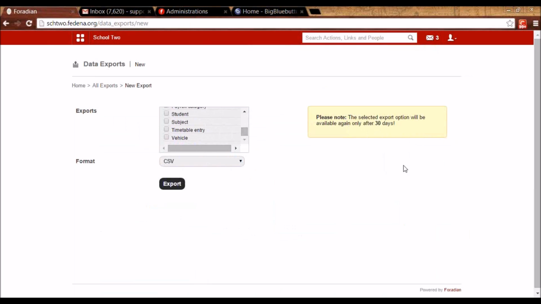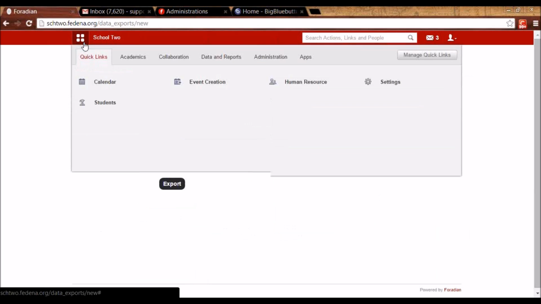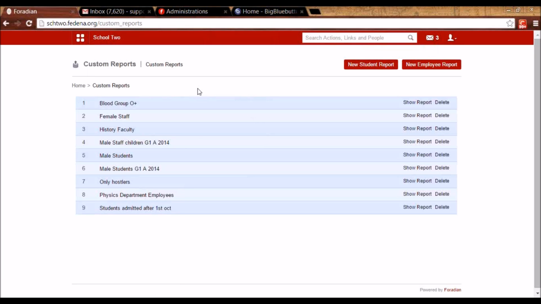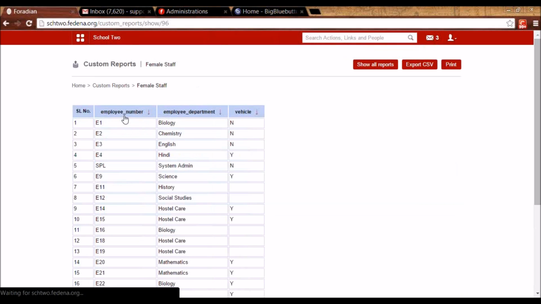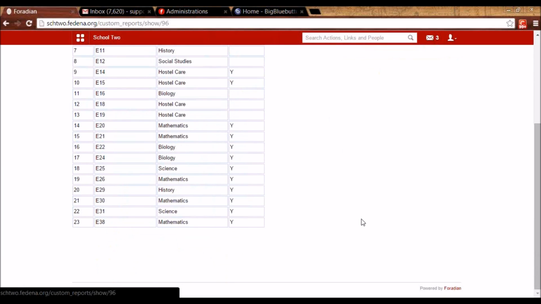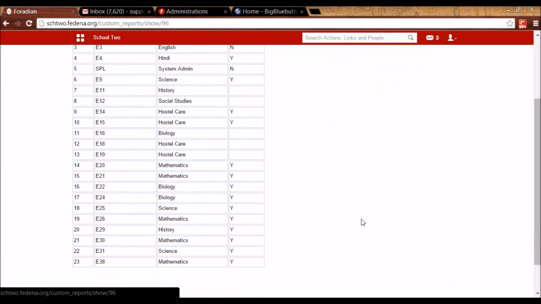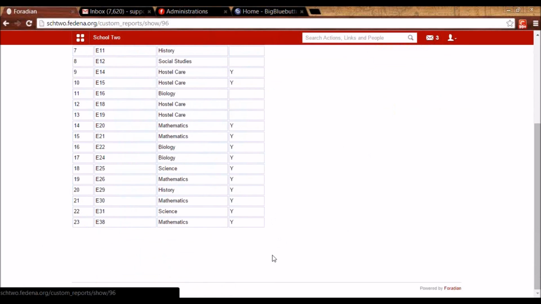The next plugin that we are going to see is custom report. So I can go to data and reports and I can go to custom report. And here let me show you a report that I've already created. Then I'll show you how it is created. So let's say I want to see the female staff or the female faculty of the institution. So this list is dynamic, meaning that whenever I'm adding an employee who is a female, it'll automatically get added here.